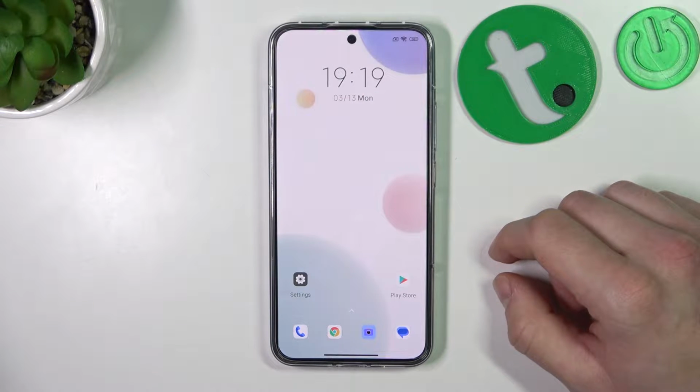Hello, in front of me I've got Xiaomi 13. In this video I'll show you how to find and manage display settings.